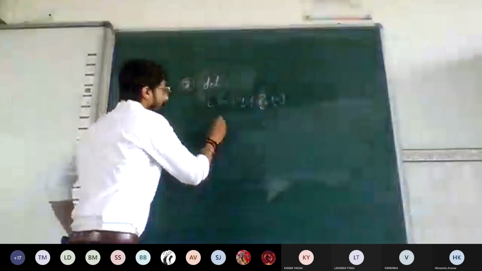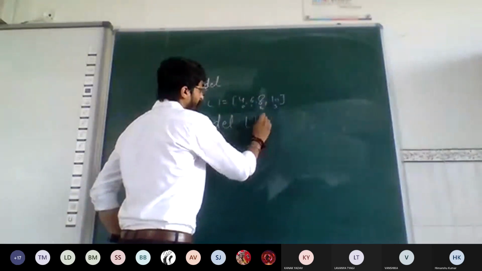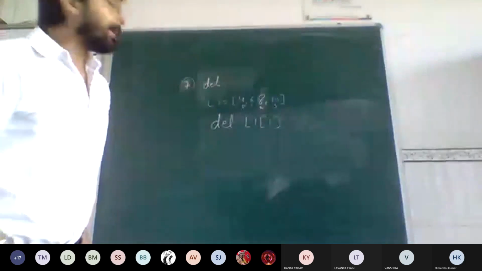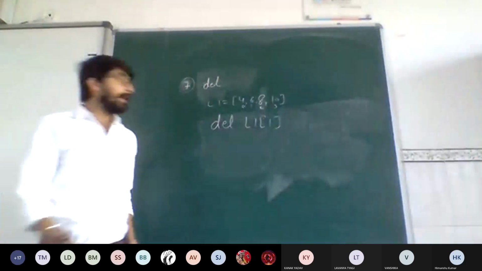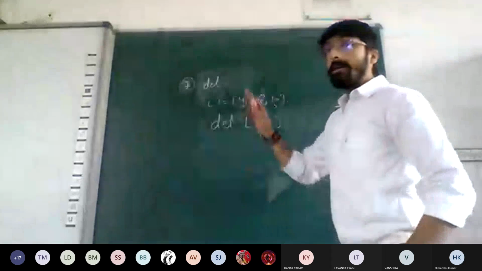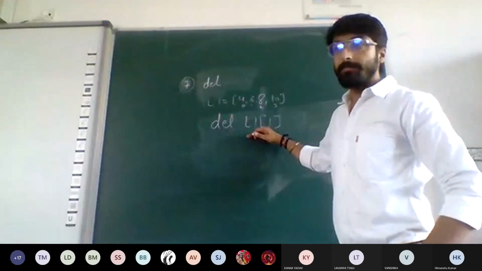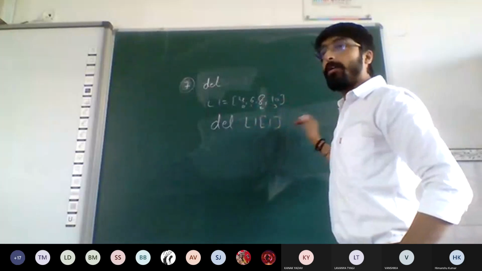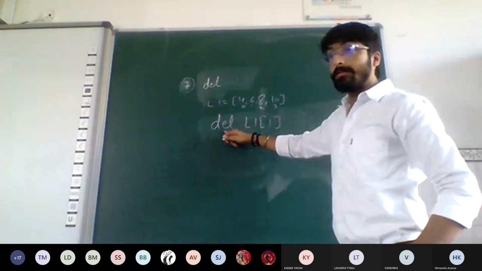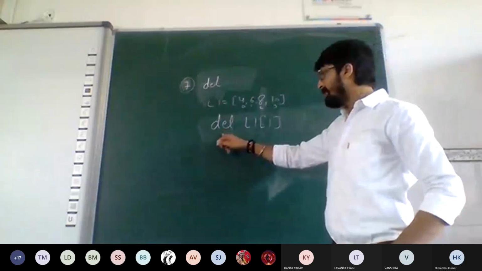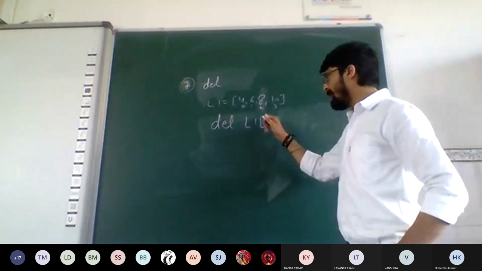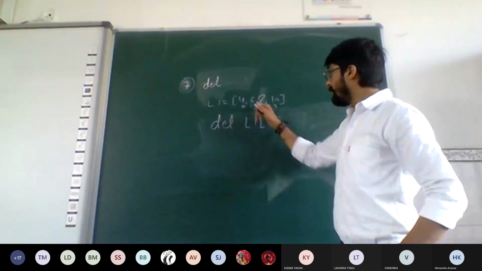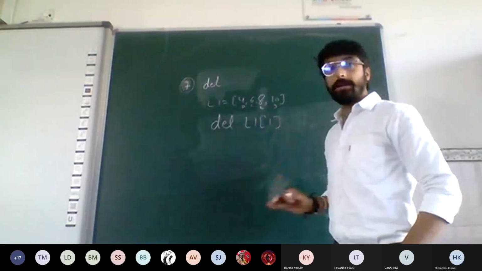Let's see how. First of all, I'm writing a very simple example of del. Suppose I want to delete the element which is at index number 1. So I will do del L1 of 1. The syntax of writing the function is different. In pop, we have written L1 dot pop and the index. In remove, we have written L1 dot remove and the element. But in the case of del, the syntax is quite different. That is del L1, and in the subscript operators we mention which index you want to delete. So 6 will get deleted. The list will be 4, 8, 10.